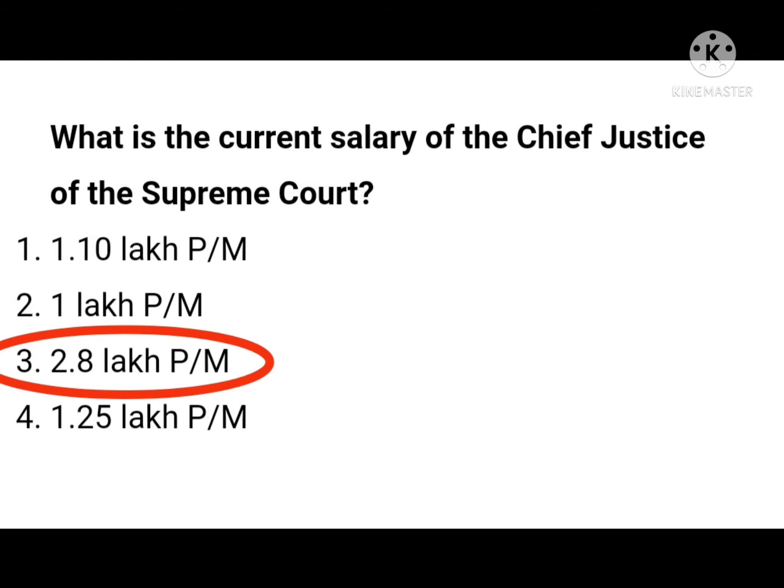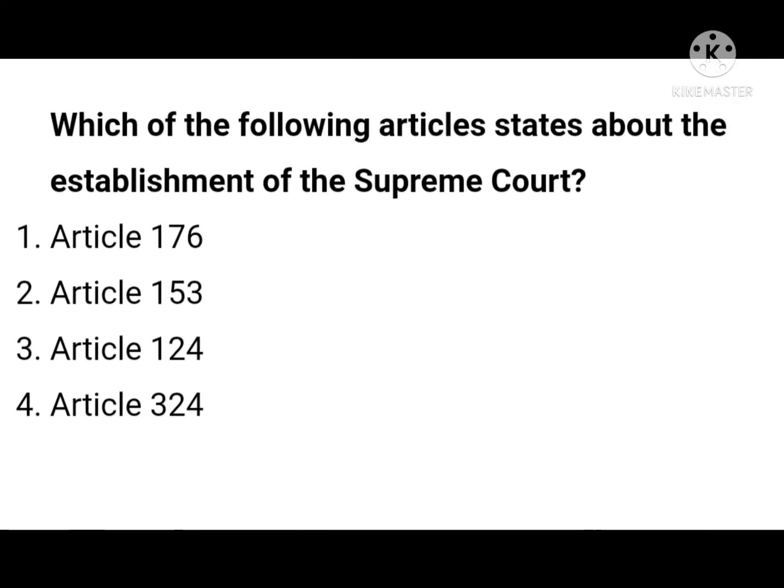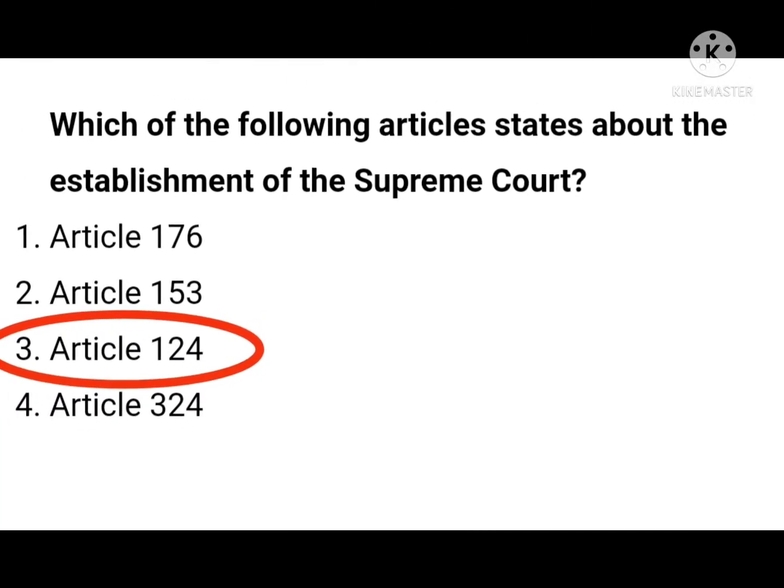Then the next question, which of the following articles state about the establishment of the Supreme Court? Article 176, Article 153, Article 124, or Article 324? As per Article 124 of the Indian Constitution, there shall be a Supreme Court of India constituting a Chief Justice and some other judges. So the right answer is Article 124.